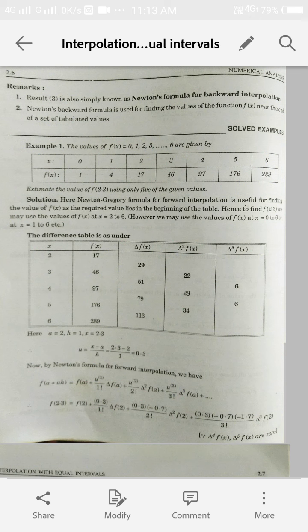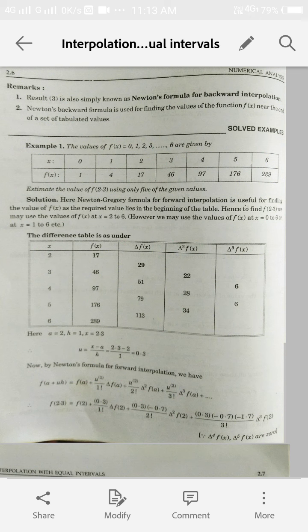If we apply the forward difference formula, we call it a forward difference table, and if we apply the backward difference formula, we call it a backward difference table. The first column will be the values of x. In the second column we write the values of f(x) in a vertical manner. The next column will be the first forward difference, that is Δf(x).